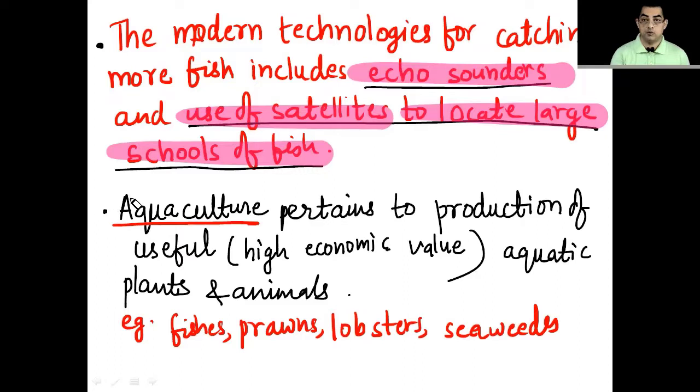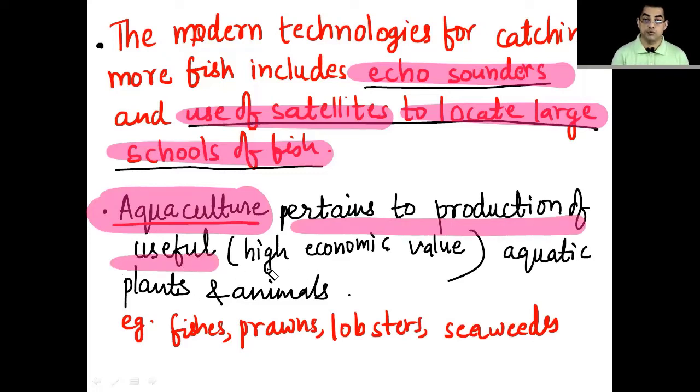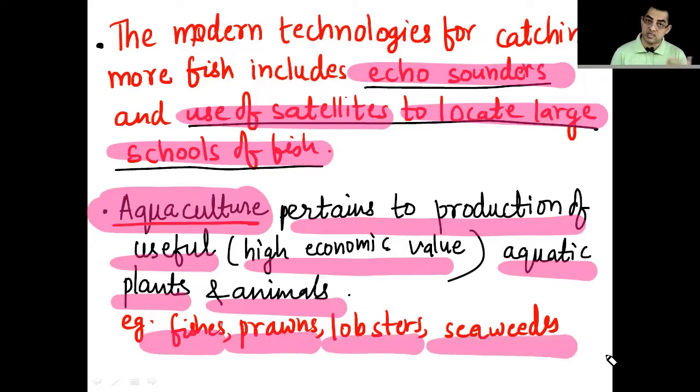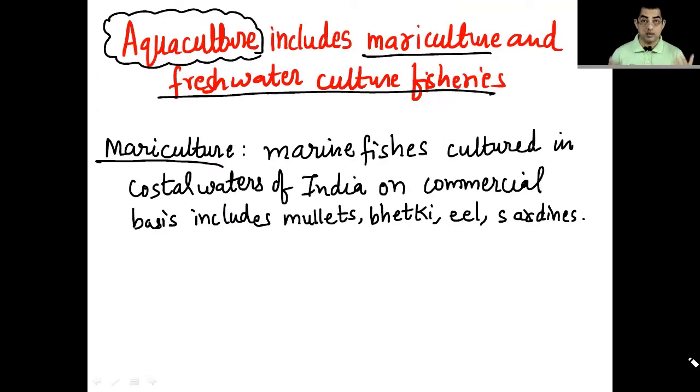Next, you can be asked, what is aquaculture? Aquaculture pertains to the production of useful, high economic value aquatic plants and animals, such as fishes, prawns, lobsters, and seaweeds. This aquaculture includes mariculture and freshwater culture fishery.